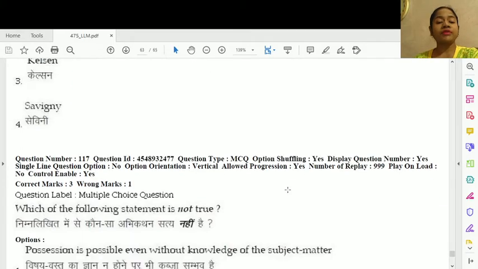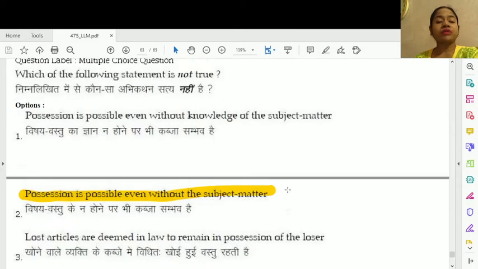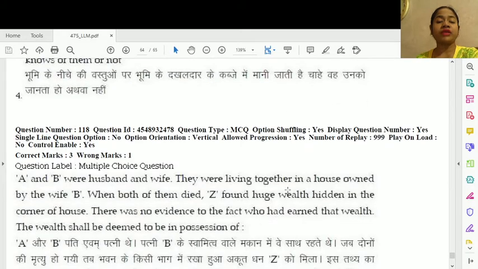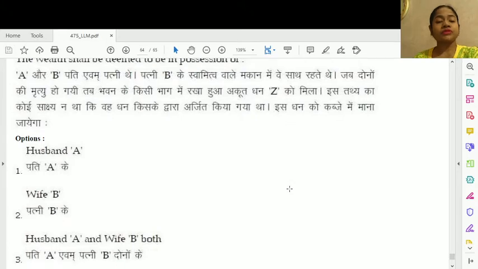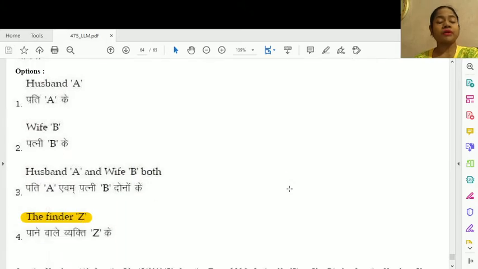Question number 117, which of the following is not true? The correct option is option number 2, possession is possible even without the subject matter. 118, A and B were husband and wife. They were living together in a house owned by the wife of B. When both of them died, Z found huge wealth hidden in the corner of the house. There was no evidence as to who had earned that wealth. The wealth shall be deemed to be in the possession of option number 4, the finder Z.